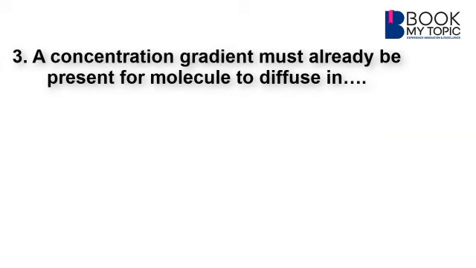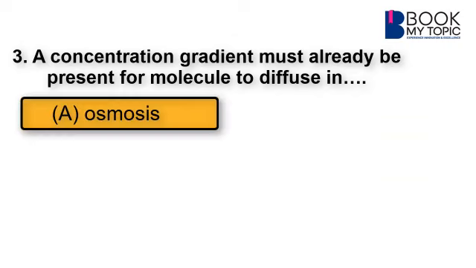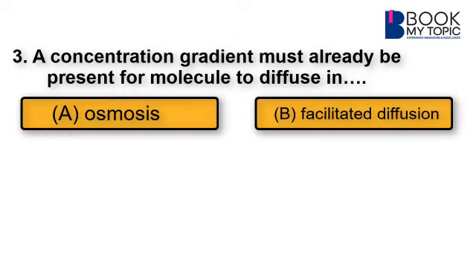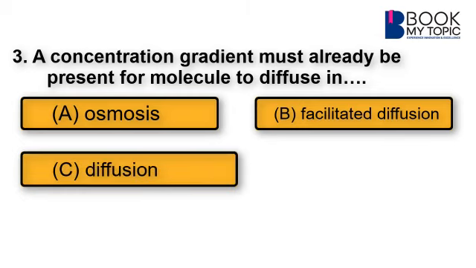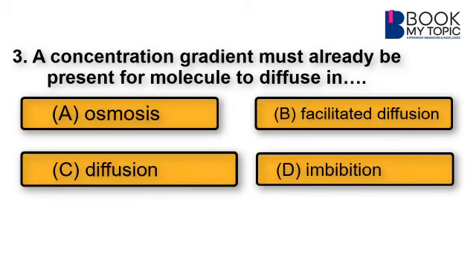Question 3. A concentration gradient must already be present for molecules to diffuse in. Your options are osmosis, facilitated diffusion, diffusion, and imbibition. Now, on page number 2 of the semester 3 textbook chapter 1, the concentration gradient must already be present for molecules to diffuse in facilitated diffusion. As facilitated diffusion is a kind of passive transport, the concentration gradient is always required here. Answer should not be osmosis, because osmosis deals with the movement of solvent, that is water only.